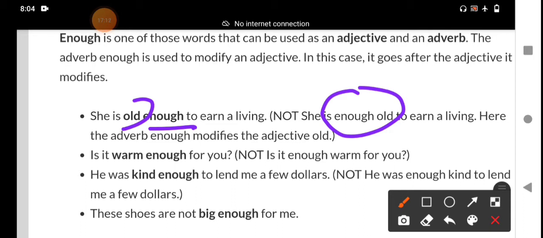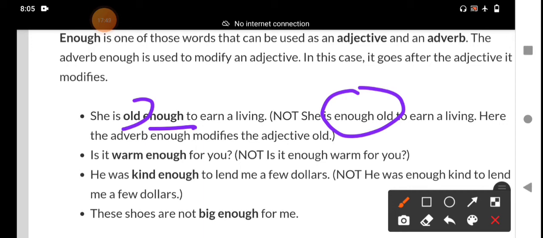What is the function of this? What is the part of speech of enough? Enough is an adverb. We select the option adverb. For example, I have enough money or enough knowledge. I have enough qualification to apply for a particular job. That enough means in that situation.